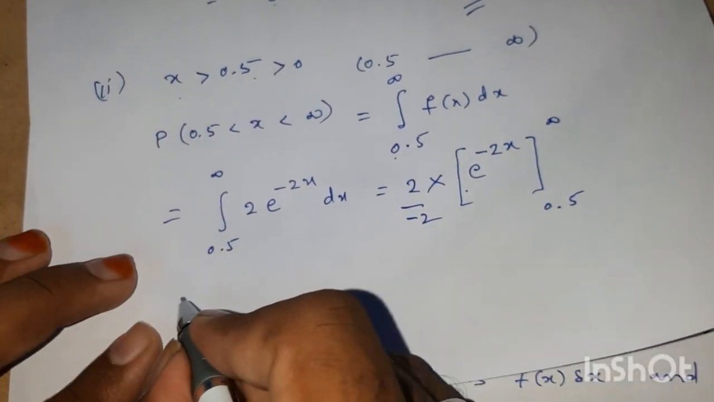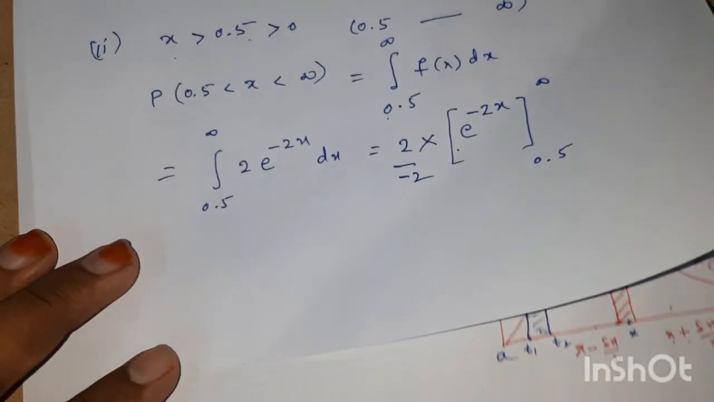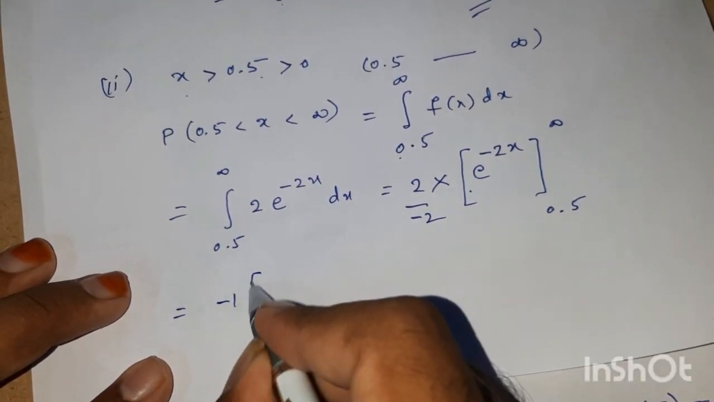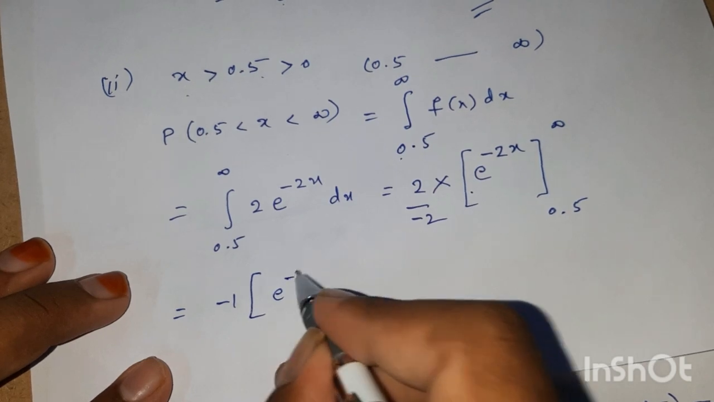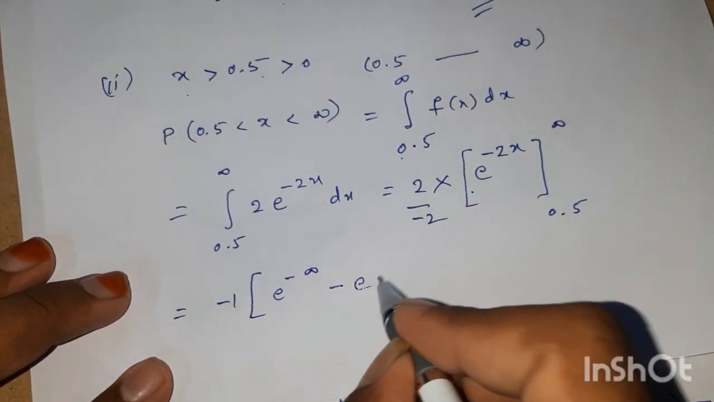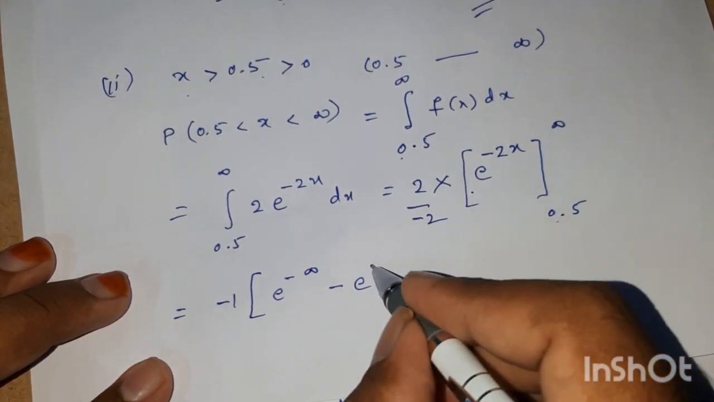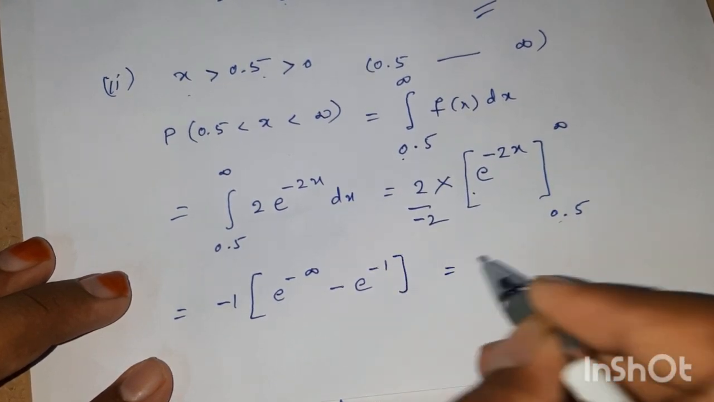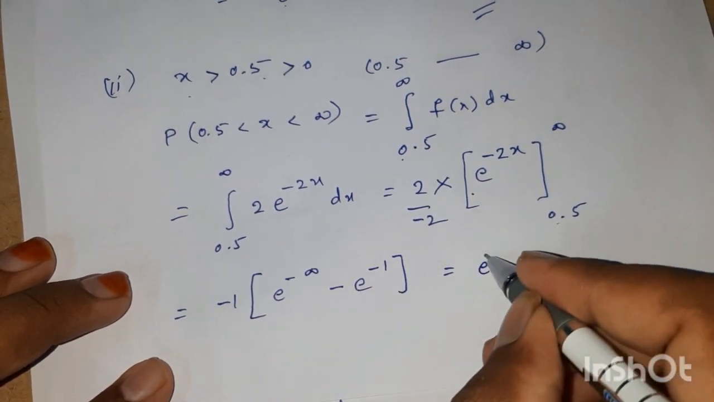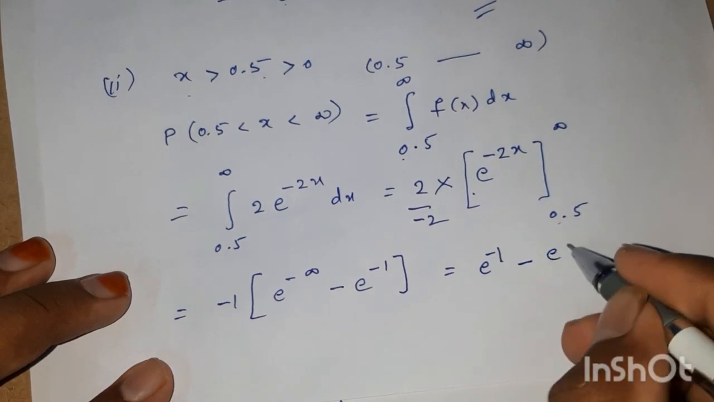Now we get minus 1 into e power of minus 2 into infinity, minus e power of minus 2 into 0.5. 2 into 0.5 is 1, so e power of minus 1. Multiplying these two terms, minus into minus gives plus, so e power of minus 1 minus e power of minus infinity.